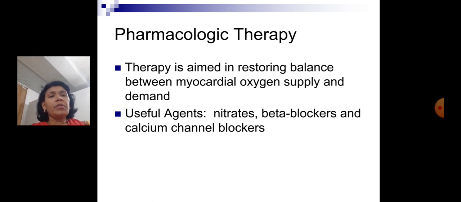Now coming to pharmacological therapy in detail, the therapy is aimed at restoring the balance between the myocardial oxygen supply and the myocardial oxygen demand. Here the useful agents are nitrates, beta blockers and calcium channel blockers.